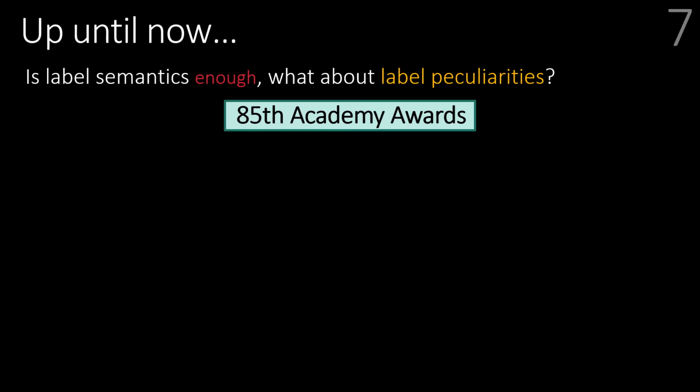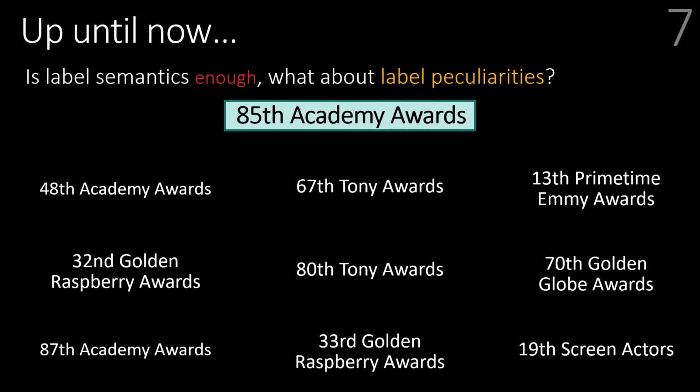But is this enough? What about label peculiarities? In the given example, for a document, 85th Academy Awards, we have so many labels whose label texts are related to the document, but only a selected few were relevant. Consider the case of Tony Awards. 67th Tony Awards and 80th Tony Awards have almost the same label text, but only 67th Tony Awards was relevant.